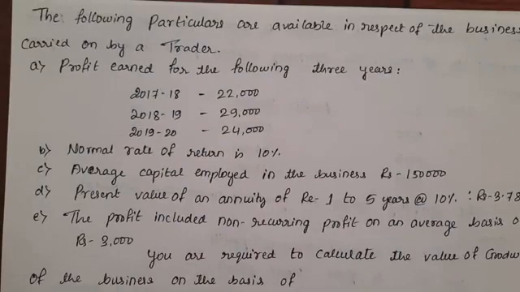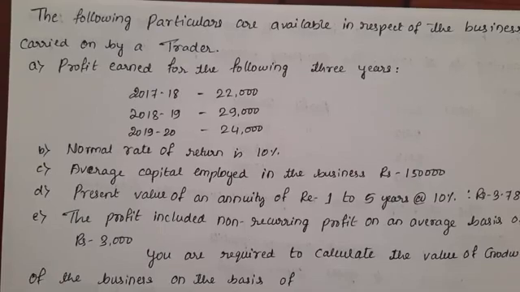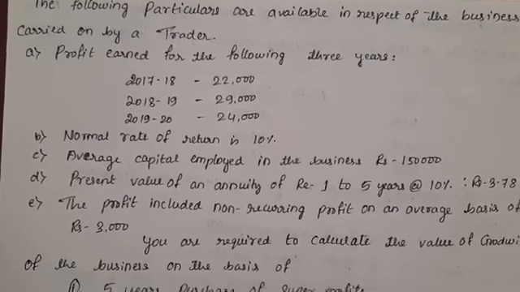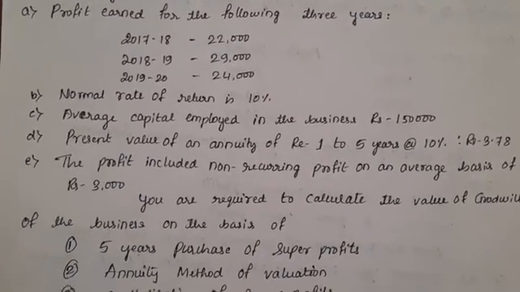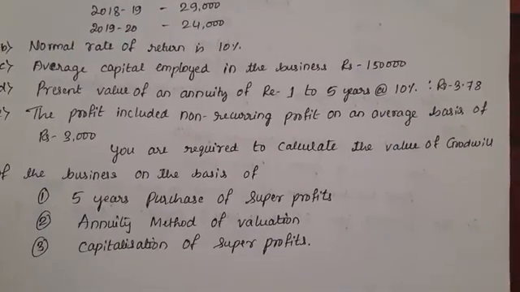Let's see here. The 3 years profit is given: first year 22,000, second year 29,000, third year 24,000. The normal rate of return is 10%. Average capital employed is directly given as 1,50,000. The present value of annuity is also given, 3.78.